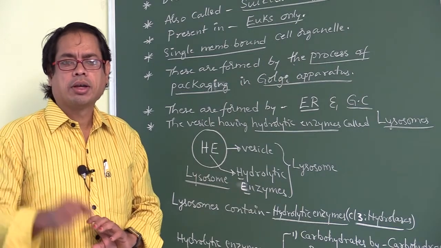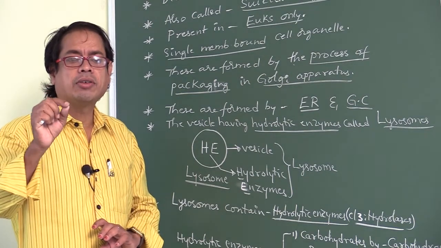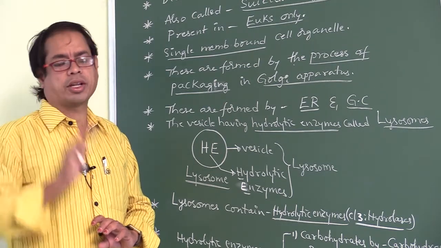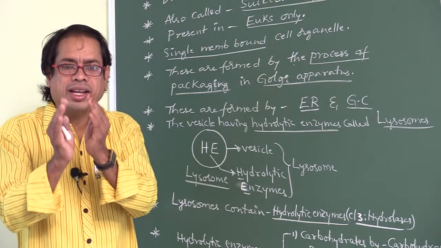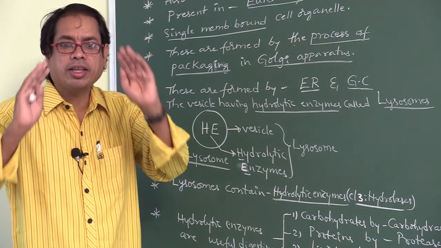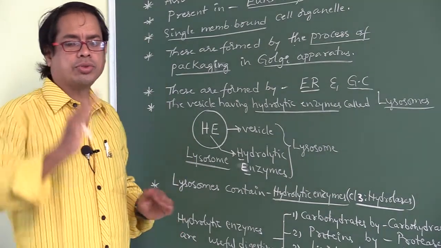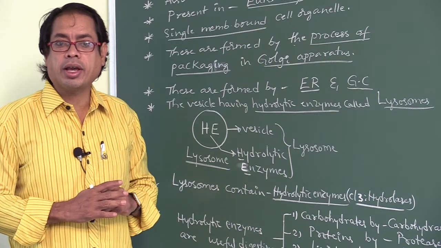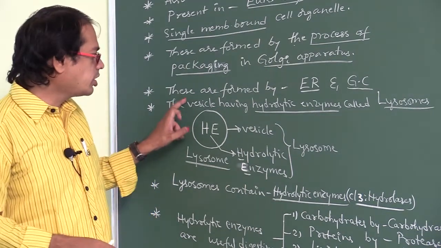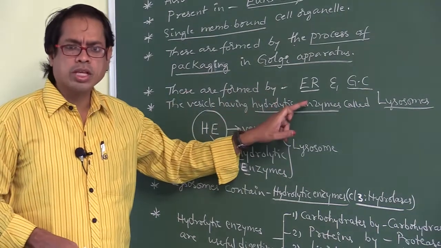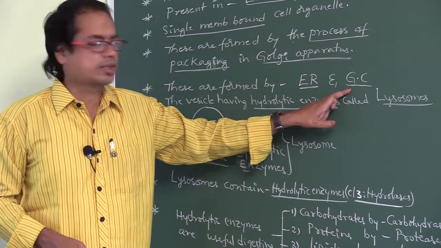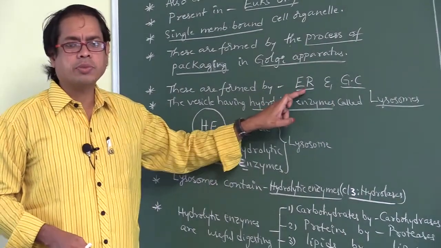Packaging of materials to be delivered from the cis phase to the trans phase in the Golgi apparatus, those packaging materials in the form of vesicles, are nothing but lysosomes. So lysosomes are formed by GC and also ER. GC means Golgi complex, ER means endoplasmic reticulum.